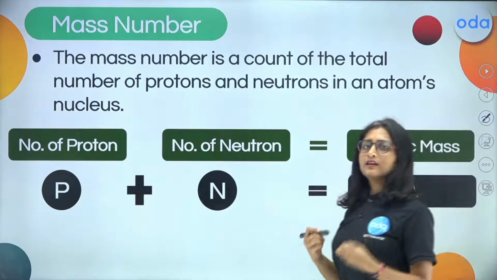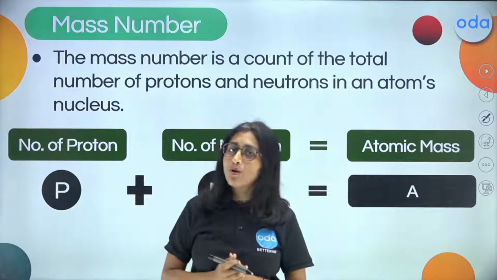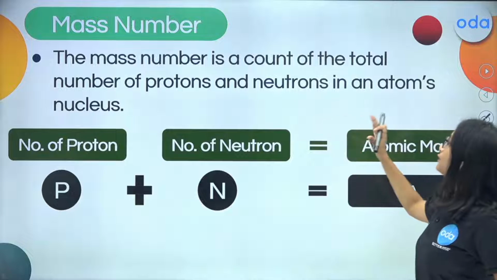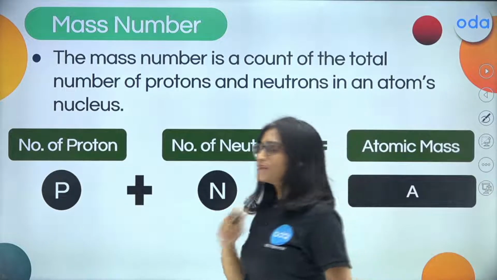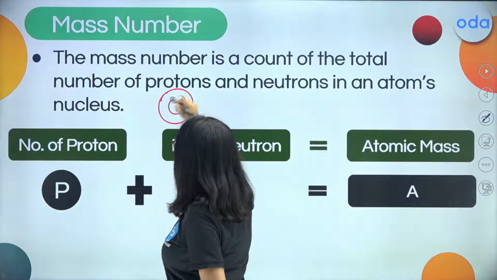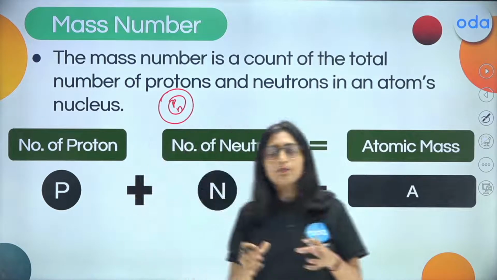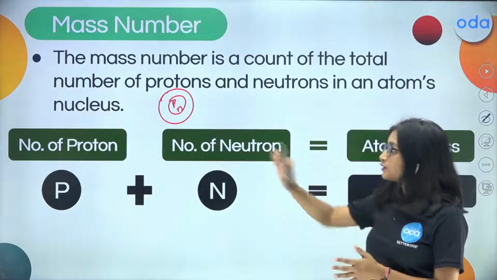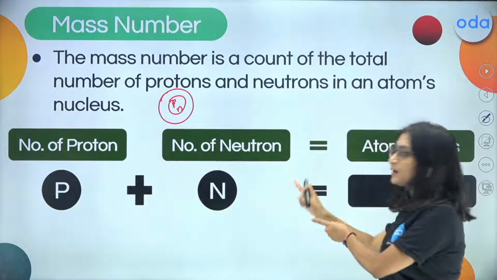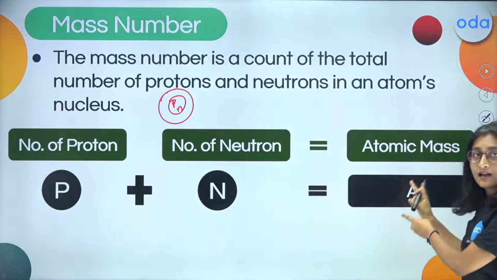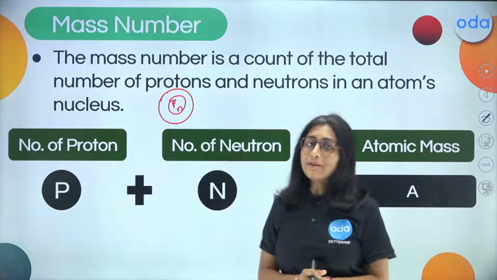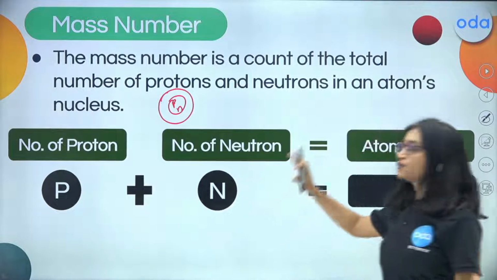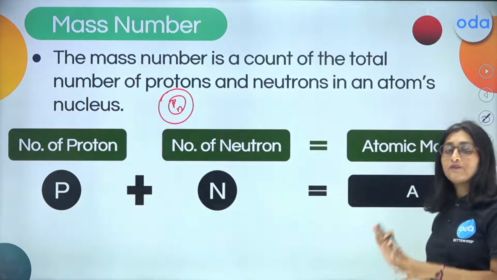Now, what is going to be the mass number? How is it different from the atomic number? The mass number is the count of the total number of protons and neutrons in the nucleus of the atom. In the nucleus we find the proton and the neutron, and the sum of the protons and neutrons gives the mass number. So what is the formula? The number of protons plus the number of neutrons gives the atomic mass, which is also referred to as the mass number, right? P represents the proton and N represents the neutron. That gives the value of A.